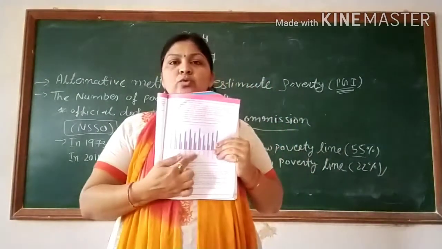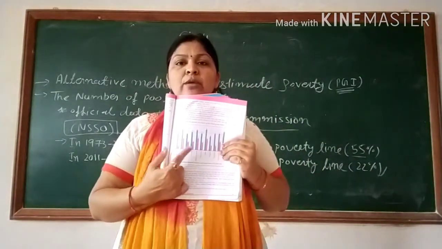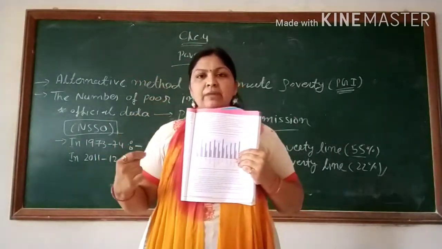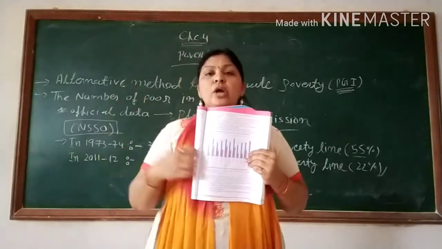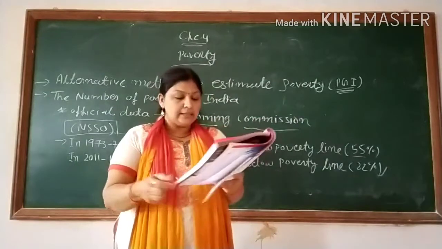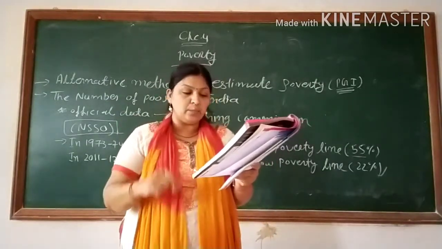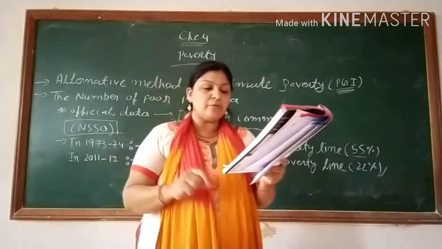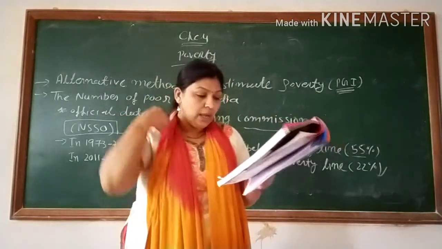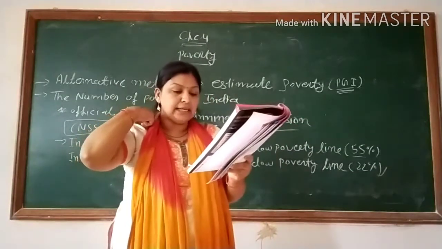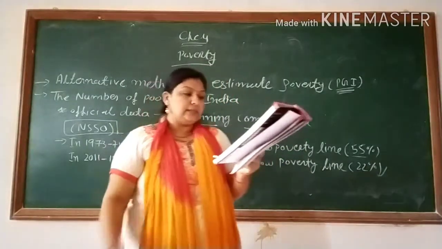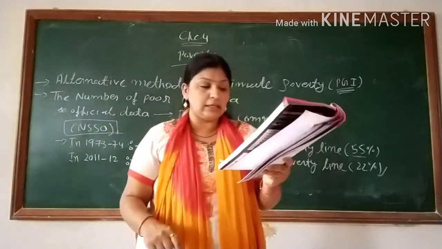You see that there are two histograms. One is blue and one is red. Blue indicates 1973-74, and red indicates 2011-12. The two lines in the chart indicate the national poverty level. The first line from below indicates the poverty level during 2011-12, and the other line indicates the same for 1973-74. यहाँ 6 states का हमको सिनारियो दिया है.